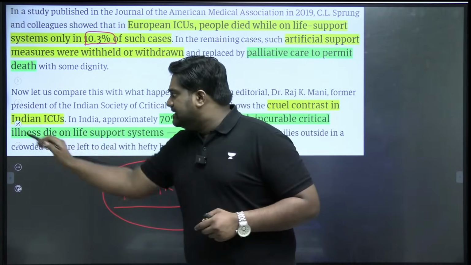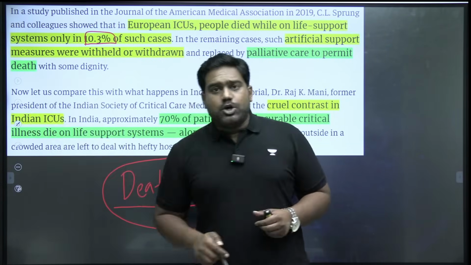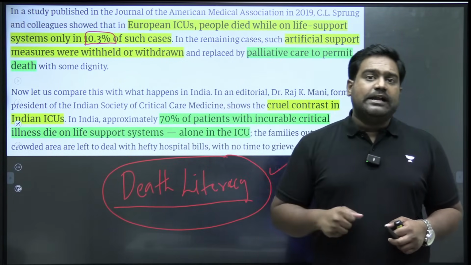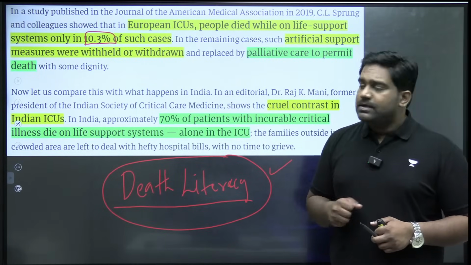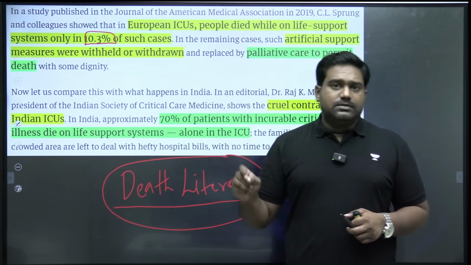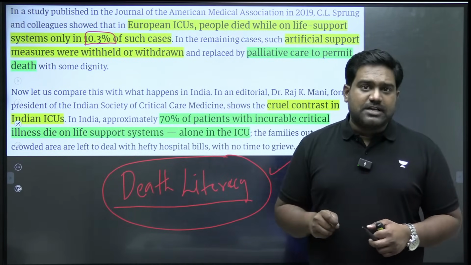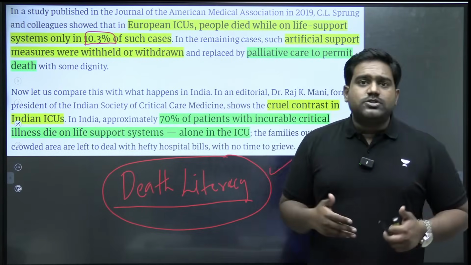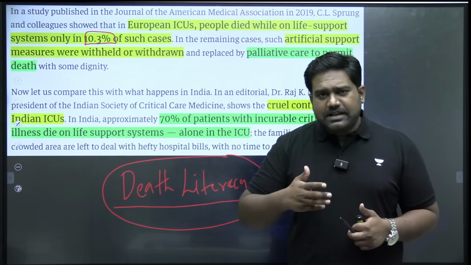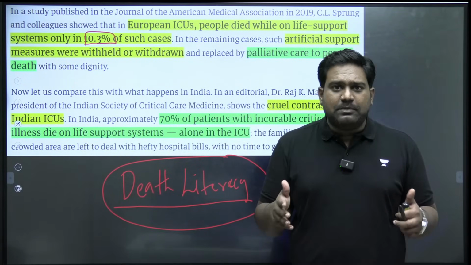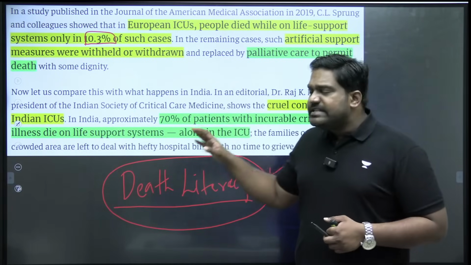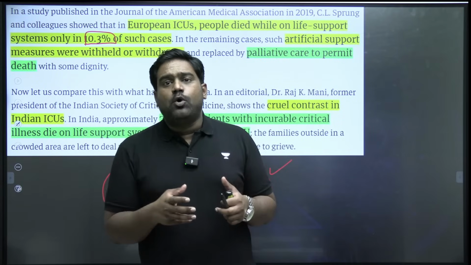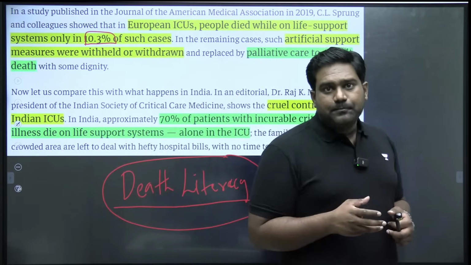So surveys and studies show that the majority of terminally ill patients in European hospitals, or let's say in the United States, in Canada, in Australia as well, exercise the living will, or advanced medical directives are provided, through which these patients who are almost at the brink of death, when every other medical option has been exhausted, no other treatment is available, just to ease the suffering, to ensure they pass away peacefully, they will deny or withhold the end-of-life support.